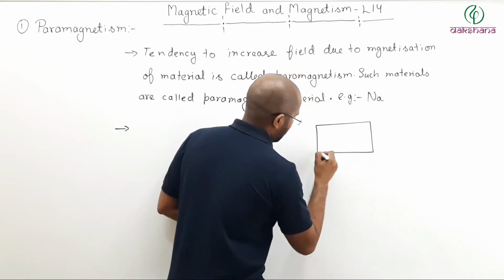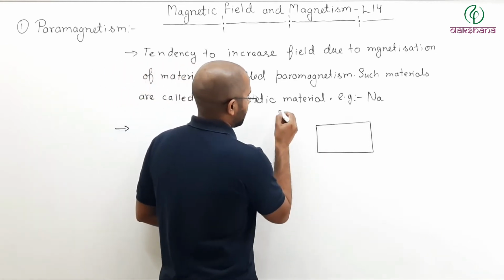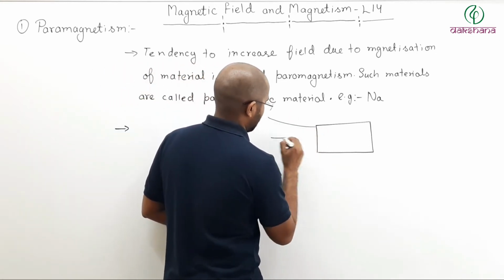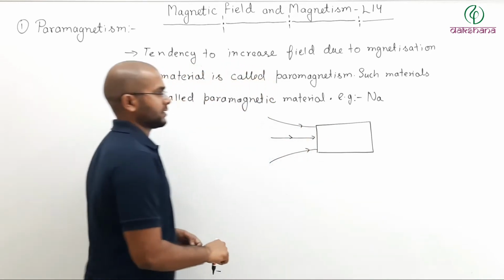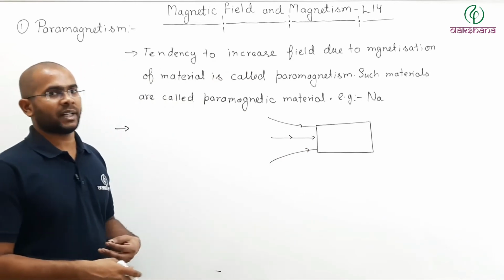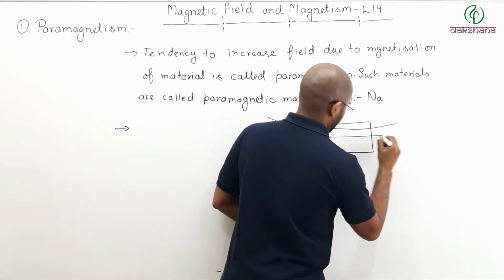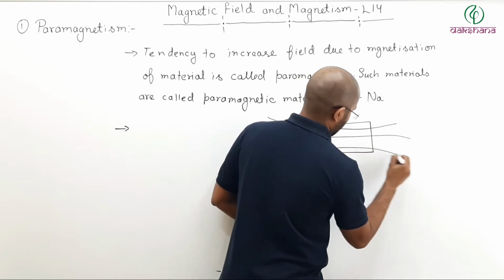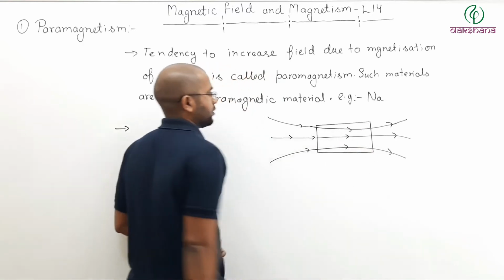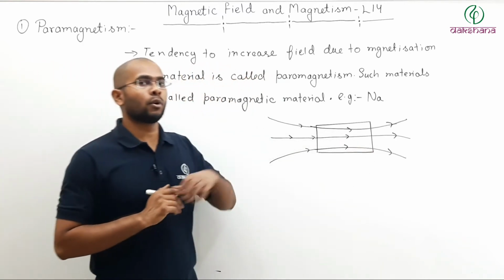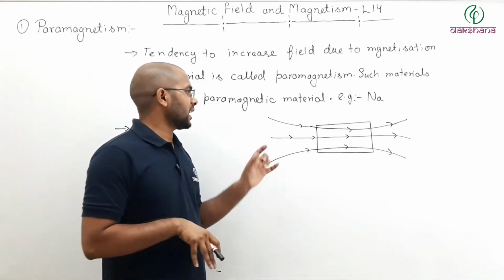Let us say that this is your material sample and there is an external field, like this. When it goes inside the material, it will be denser than outside. So when magnetic fields go inside a paramagnetic material, they become denser than the original.